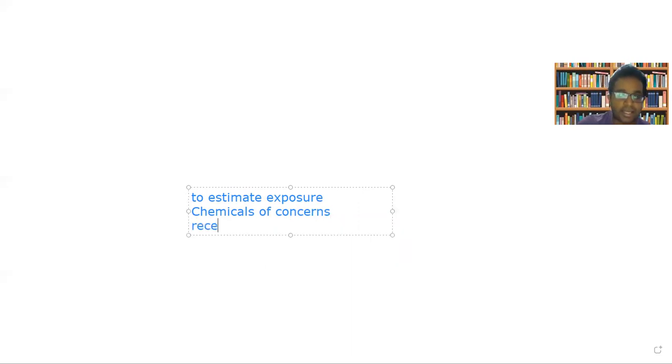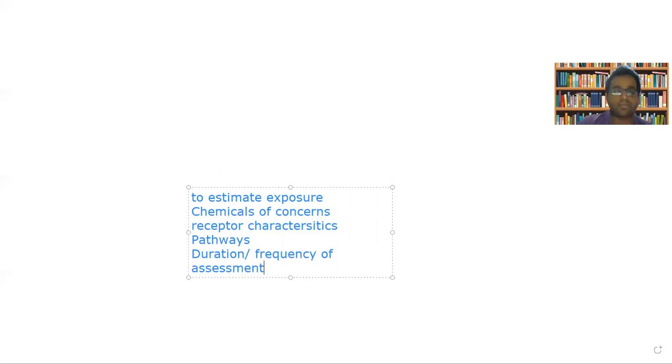Then receptor characteristics, then pathways, and duration or frequency of assessment.